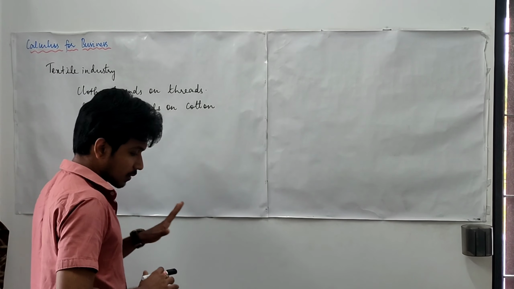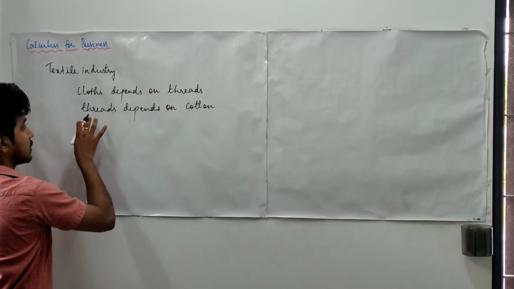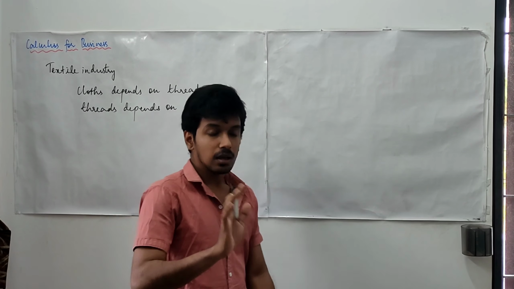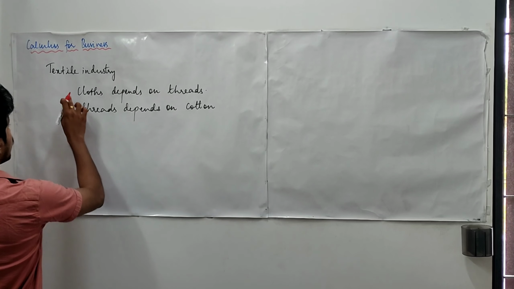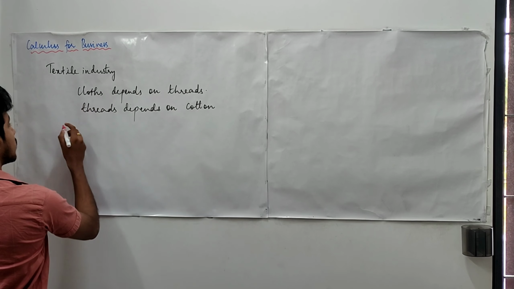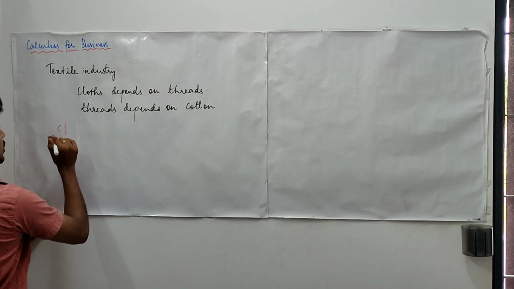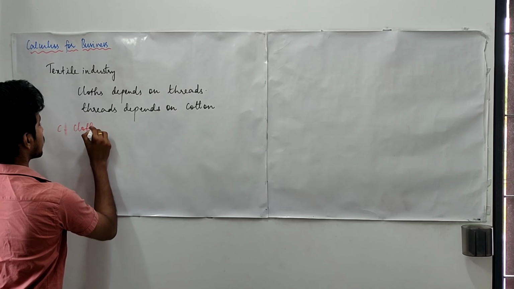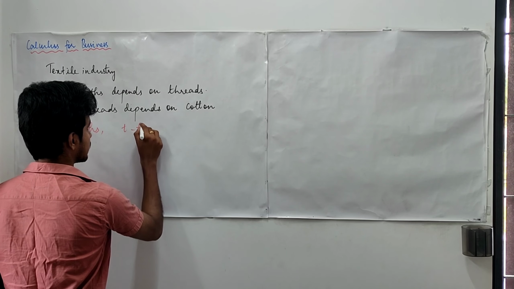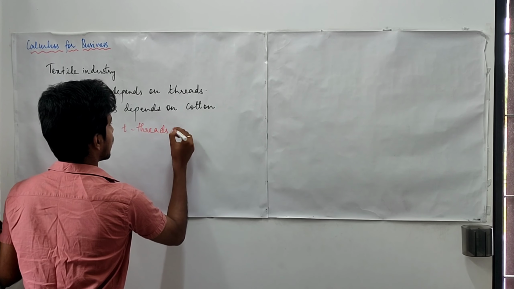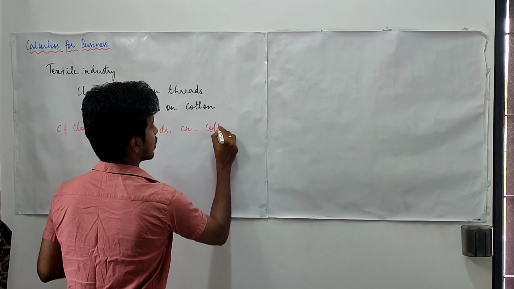Now, what I have said: clothes depend on threads and threads depend on cotton. In this case, you may write C as the function that represents clothes, T represents threads, and let me write Cn to represent cotton.